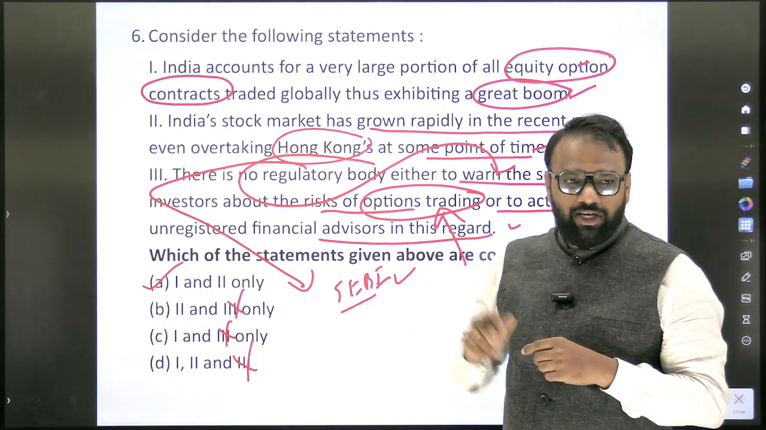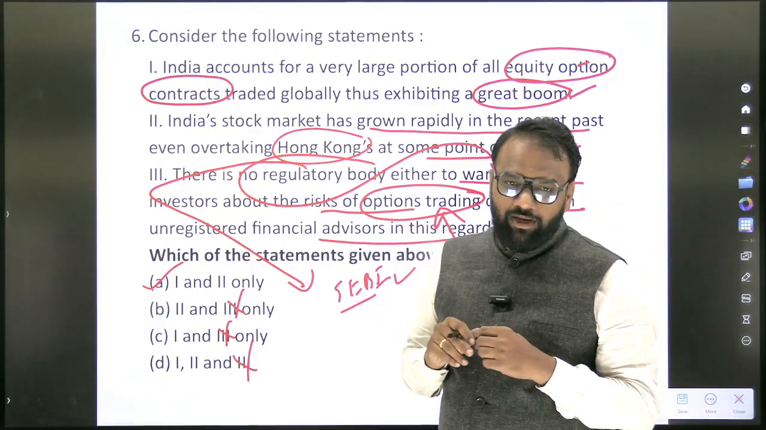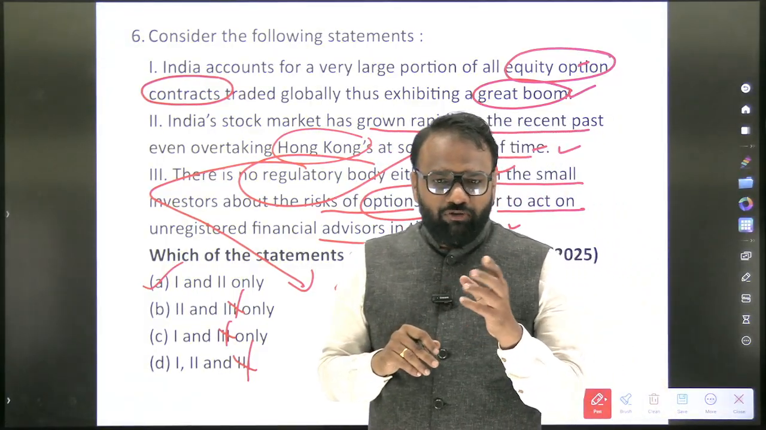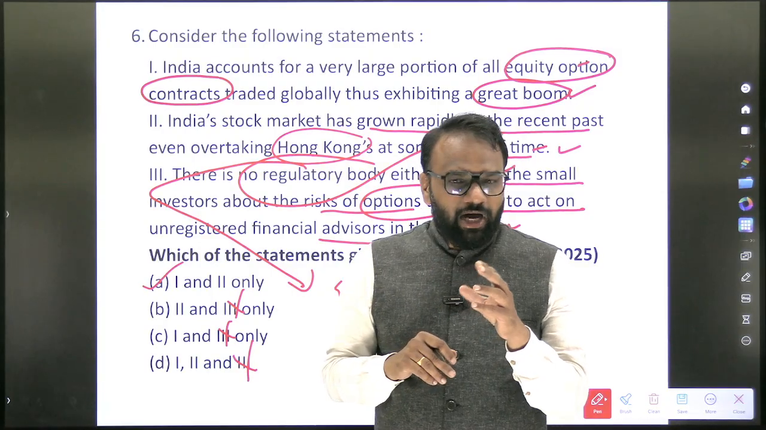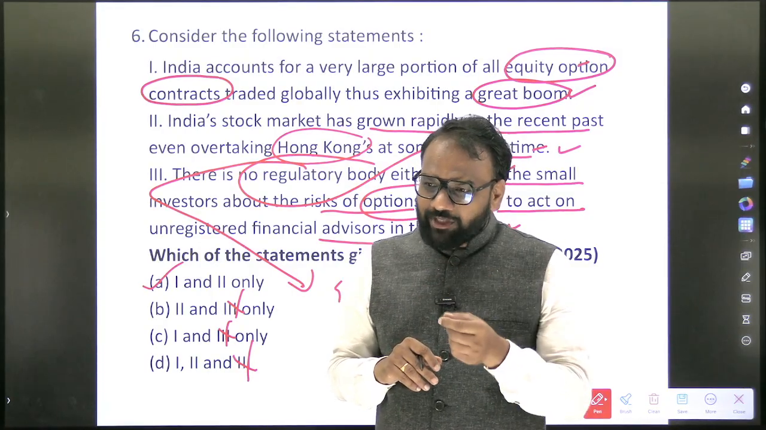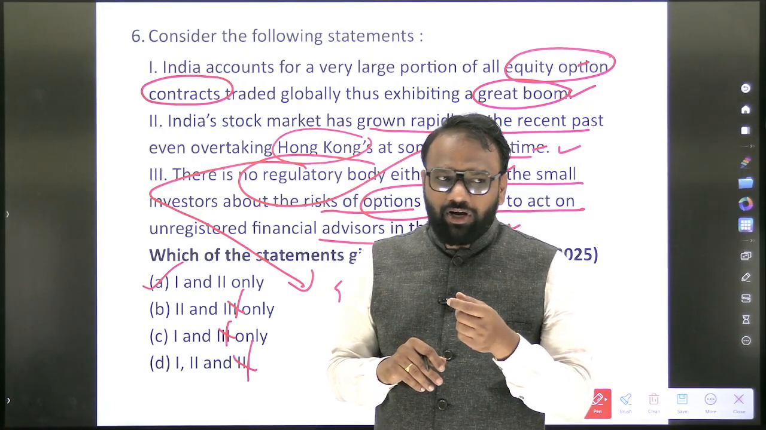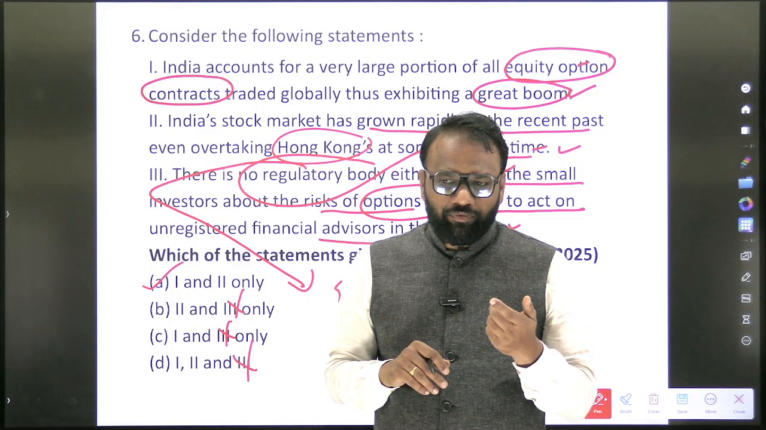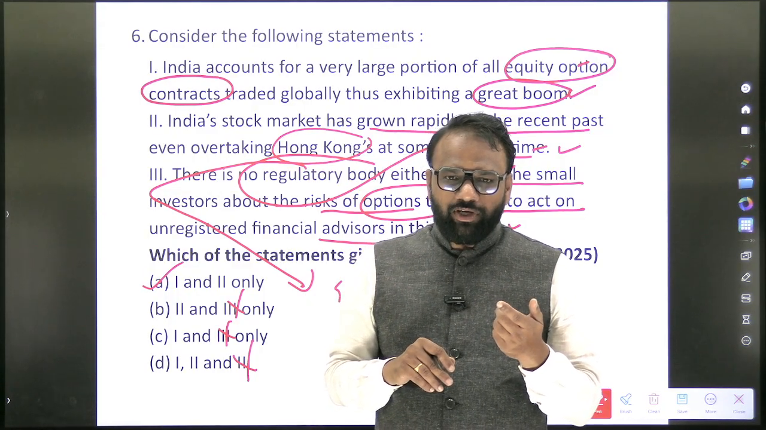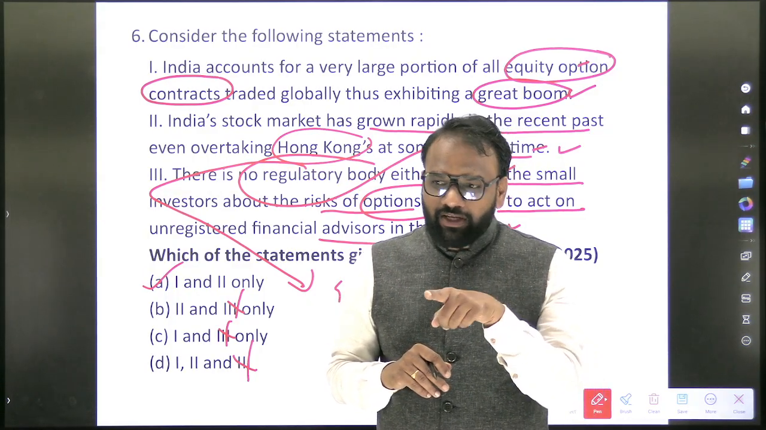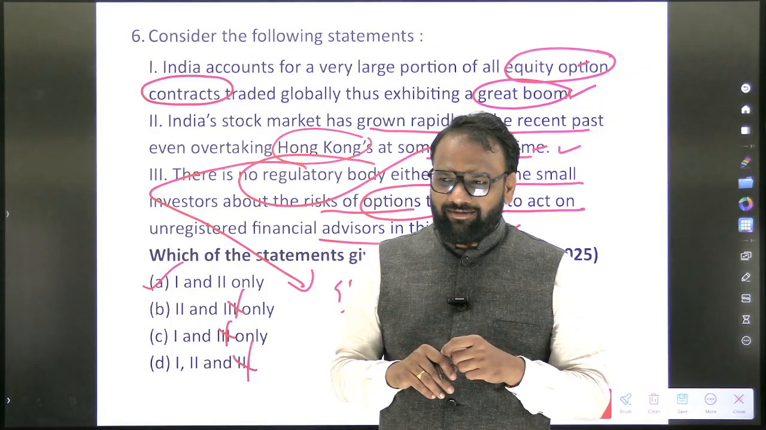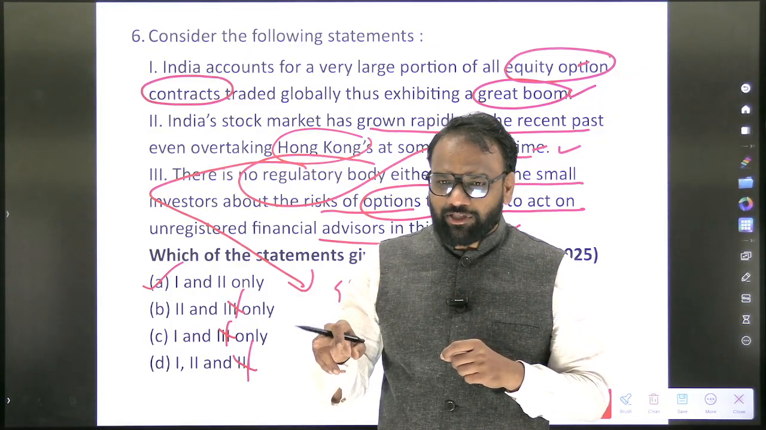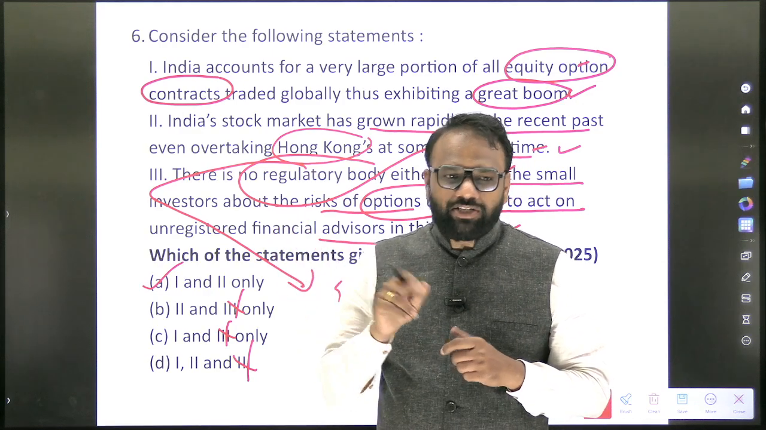Previously we discussed, for example, which of the following, how many of the above are considered alternative investment funds. What kind of options existed? Only 1, only 3, all the 4. So there they can set such kind of options. But here they will not set such kind of options.